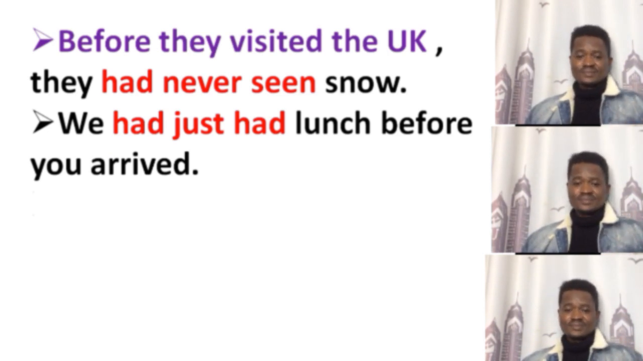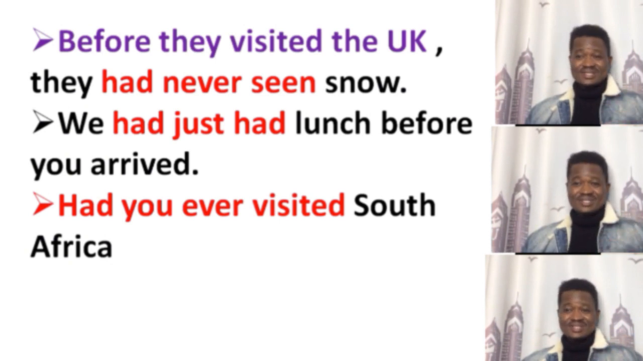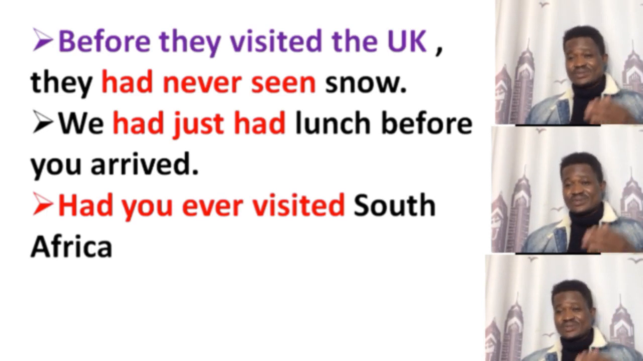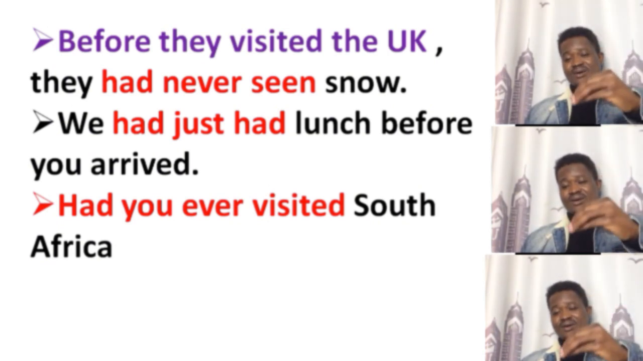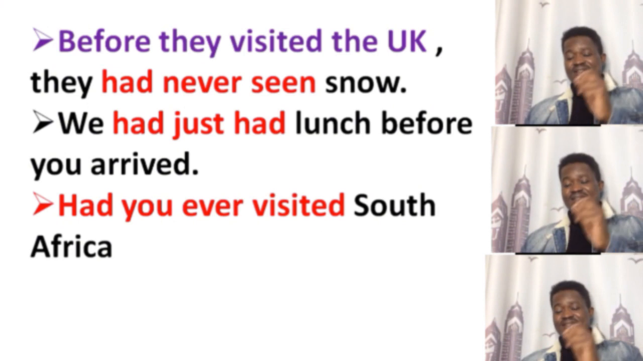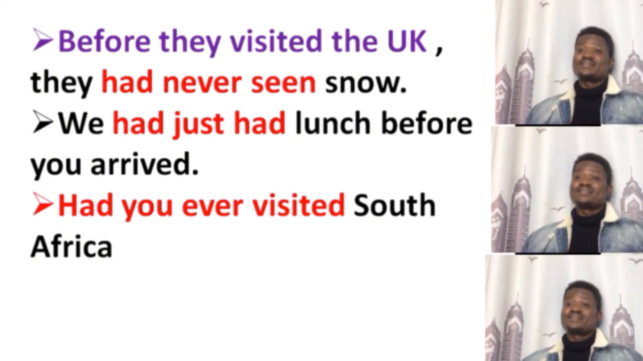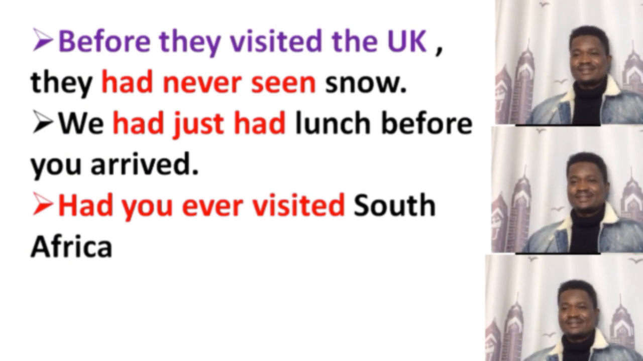Had you ever visited South Africa? This is the question form. We use ever mostly in question forms. But here the placement is different from just, because this is the question form. The auxiliary verb comes before the subject you, so ever is between the subject and the main verb visited. Had you ever visited South Africa?